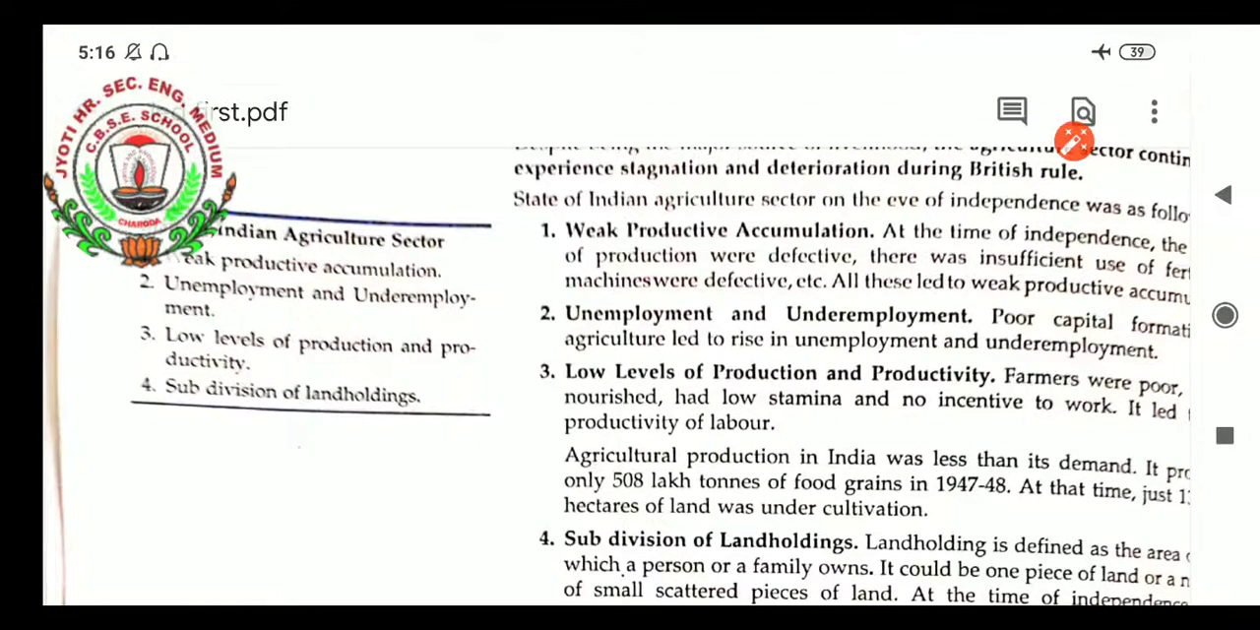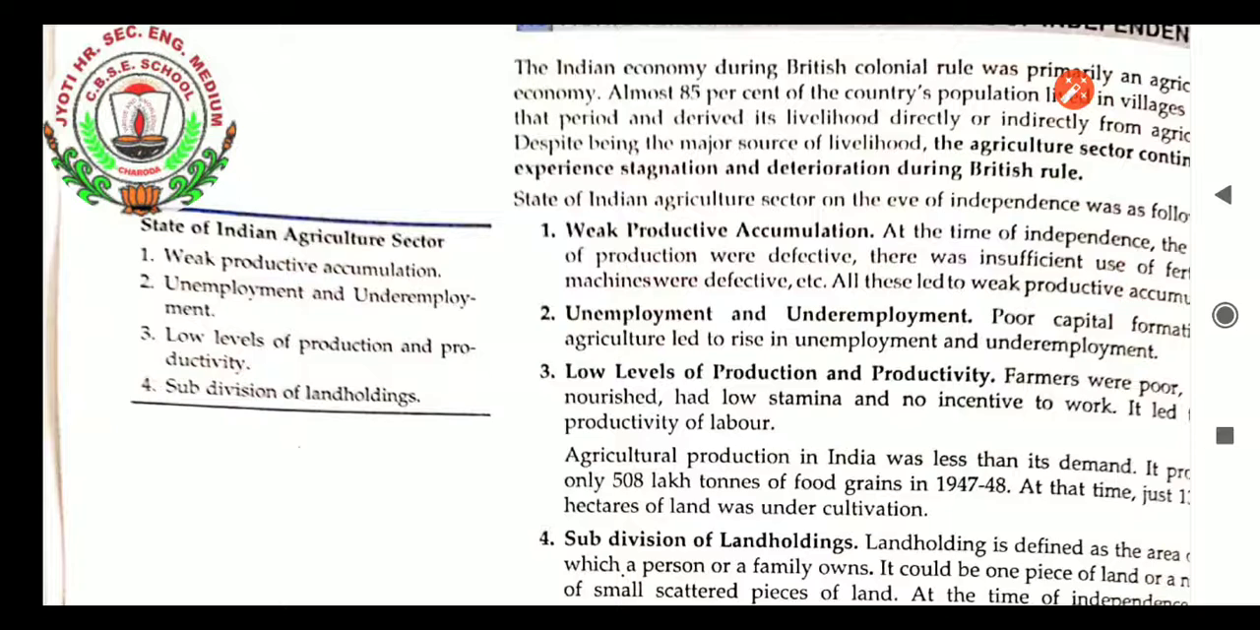The very first state of Indian agriculture at independence was weak productive accumulation. At the time of independence, the agricultural production and income were defective. There was insufficient use of fertilizers, machines, and so on. All these led to weak productive accumulation. It means nothing was good for them in agriculture, before and after independence, so that they could do any good production.